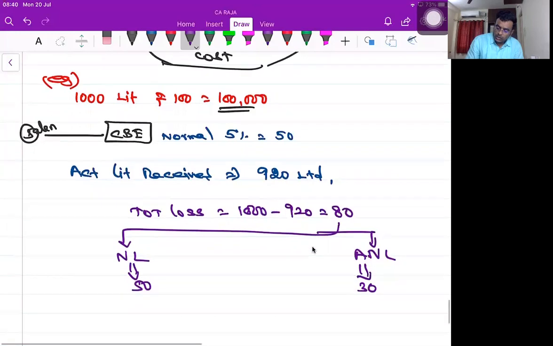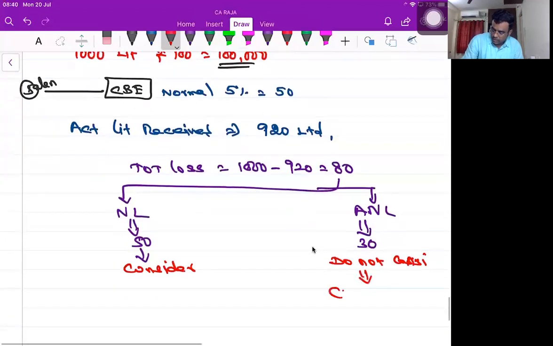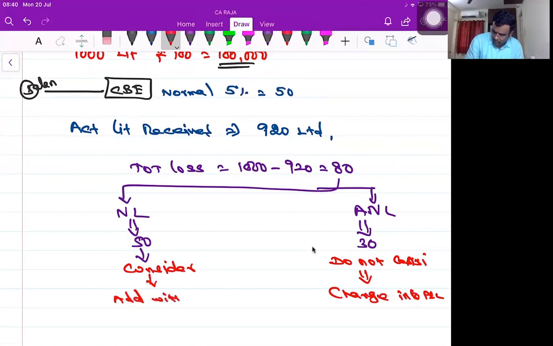Now, consider means don't consider. Charge into P&L. Add with cost of inventory. Consider means we'll be adding it as a part of inventories. Here it is charged into P&L. Clear? Yes, sir.